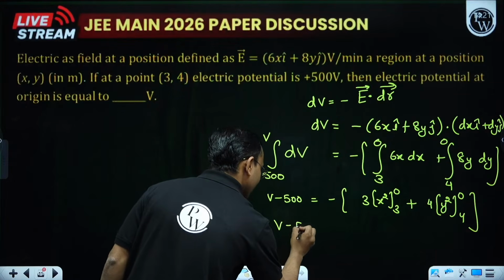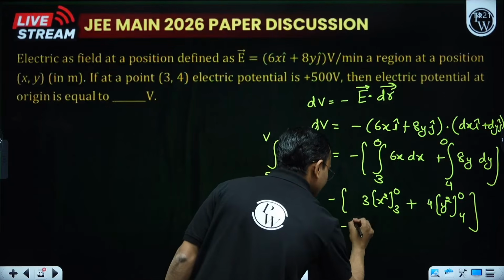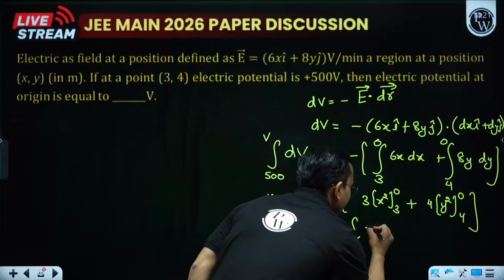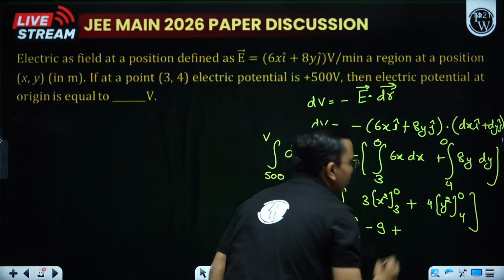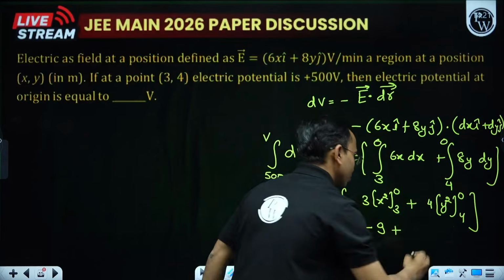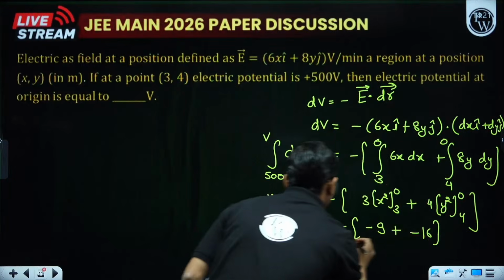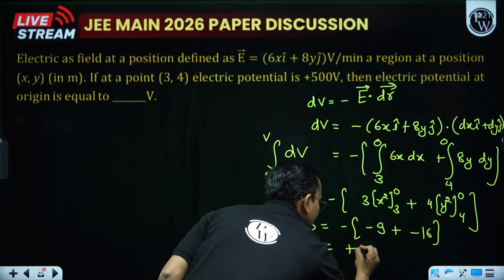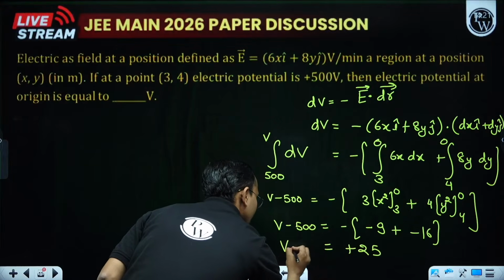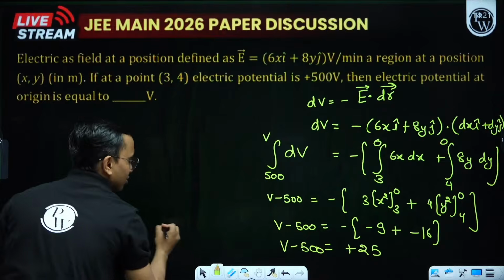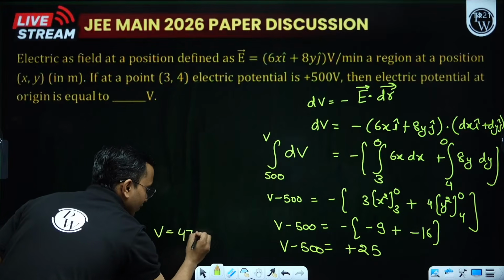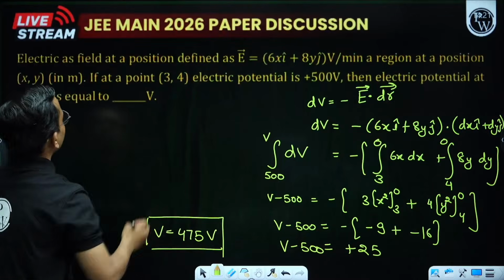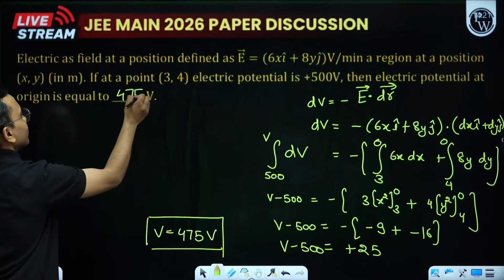V minus 500 is equal to minus 3 into 0 minus 9, so minus 9, plus 4 into 0 minus 4, minus 16, so this becomes minus 25. Minus of minus 25 is plus 25. So V comes out to be 475 volt. So the answer is 475.